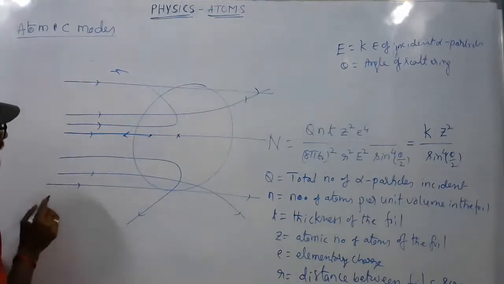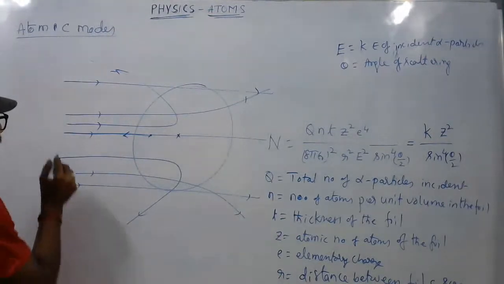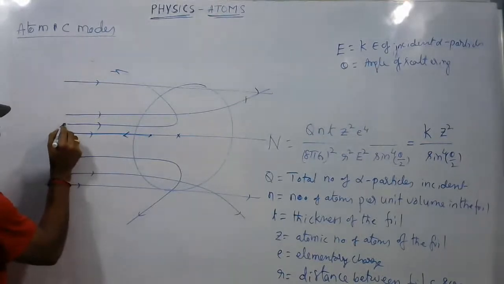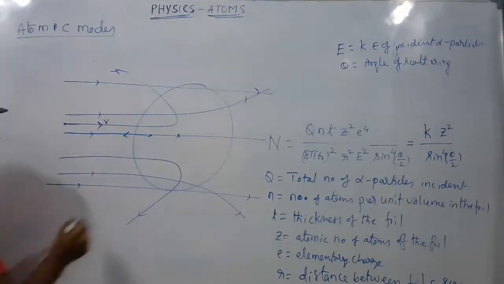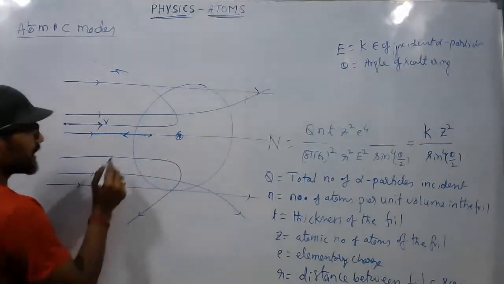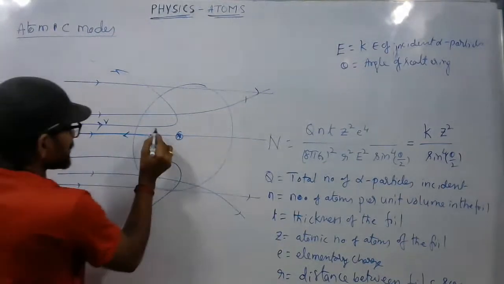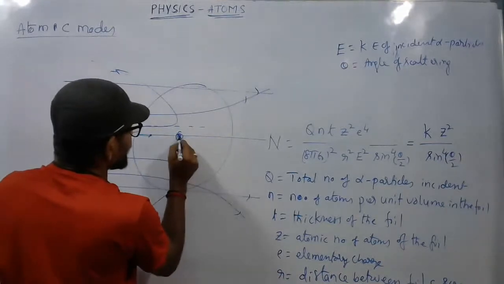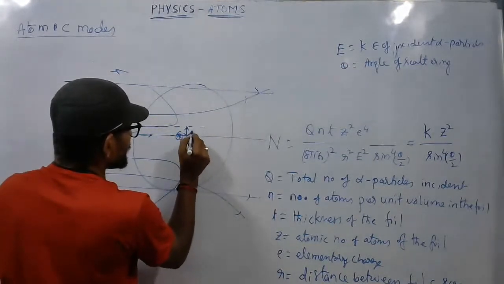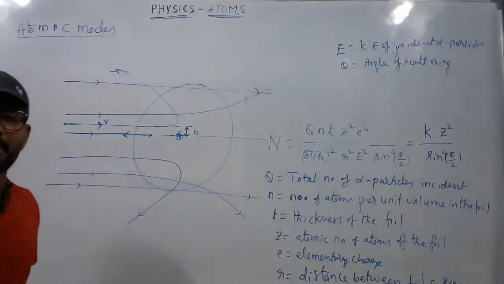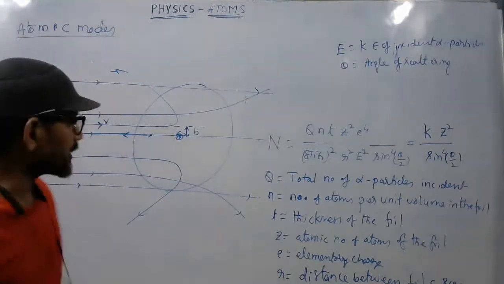From this, what they have proposed is, if you consider the direction of the initial velocity v, and this is the nucleus, the perpendicular distance between the direction of initial velocity and the nucleus is given a special name. What is impact parameter here?